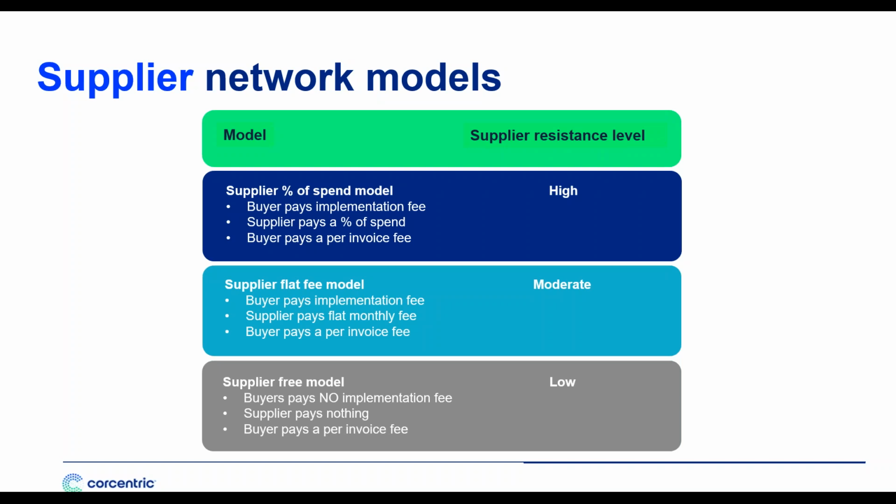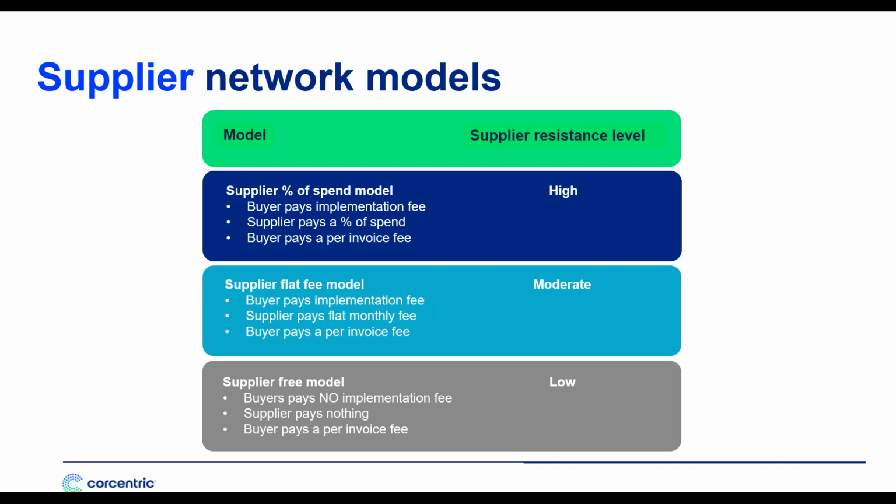The best model? Well, it's where it's free to suppliers. In this case, you don't pay an implementation fee. You just pay a per invoice processing fee. And your supplier, they pay nothing. And for this, there's a low level of resistance. Suppliers will be happy to submit their invoice electronically because they know they're going to get the benefits of that immediate confirmation, the visibility across the process, the ability to collaborate with you on exceptions so they can get paid faster, the ability to see transaction history at a moment's notice.